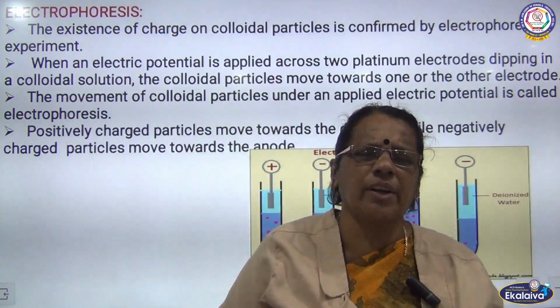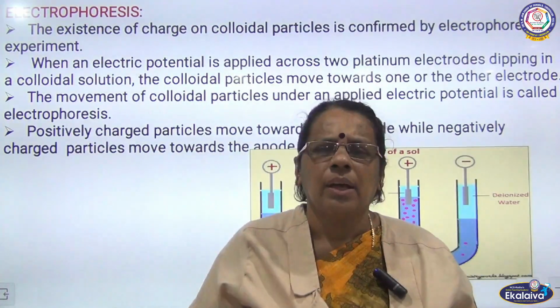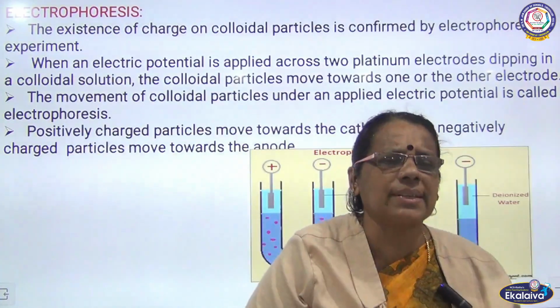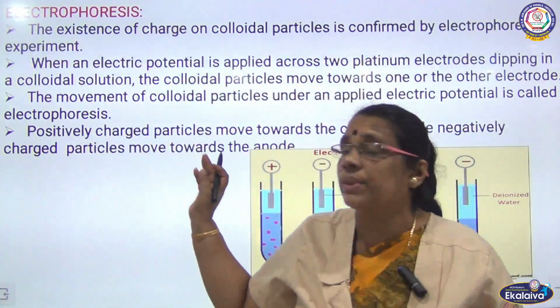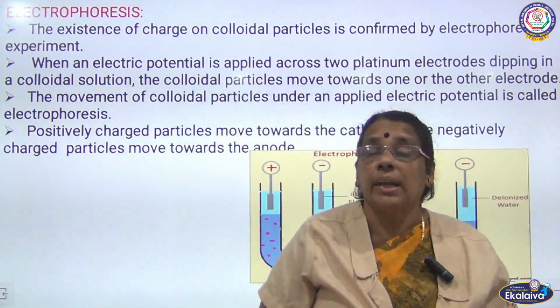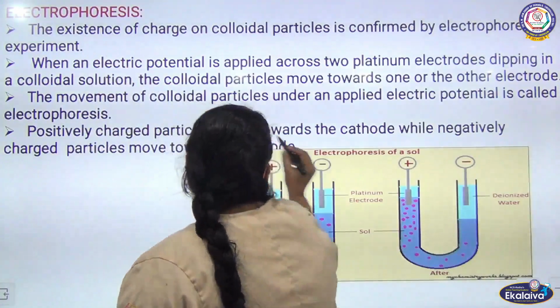Let us continue, children, with electrophoresis. We are discussing the electrical properties. We are going to see two important processes here: one is electrophoresis, another one is electroosmosis. This slide talks about electrophoresis. Phoresis is nothing but movement.